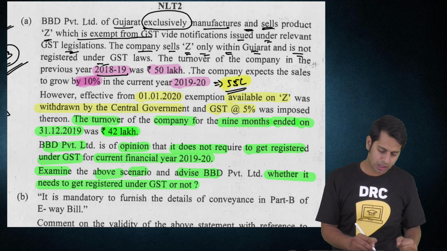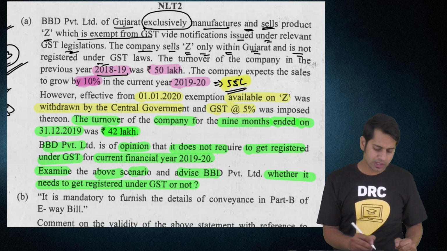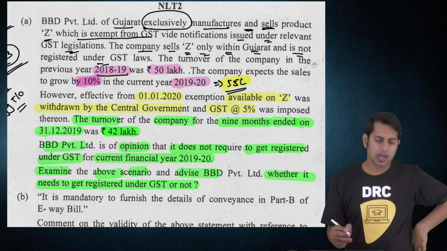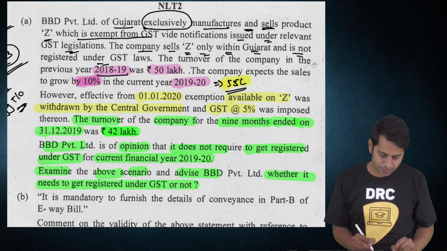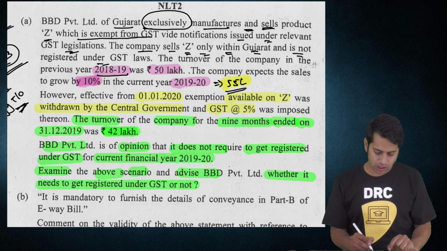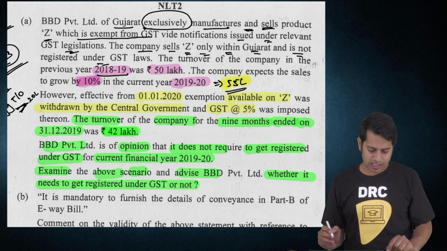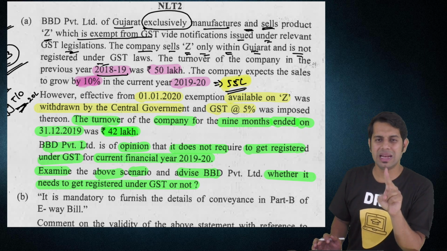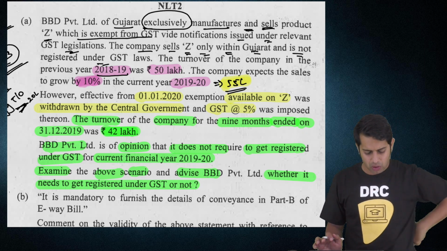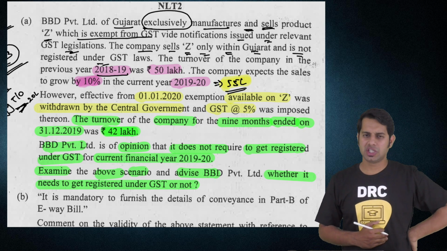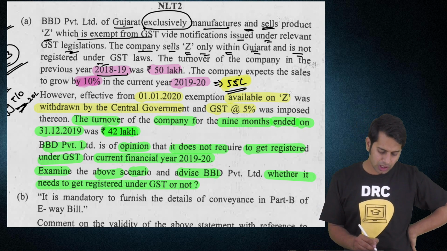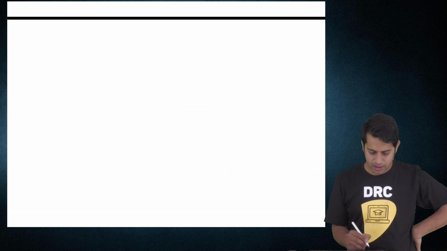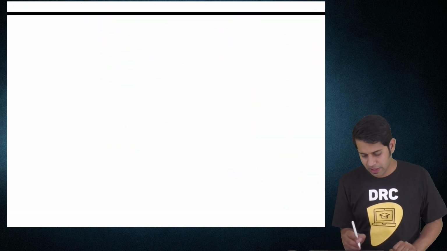Now, section 22 talks about the person who is liable for registration. Section 22 says if your aggregate turnover in the preceding financial year of a person who is making taxable supplies crosses 20 lakh rupees, then he is required to take a registration under GST. Now till 31st December, see what section 22 is telling?